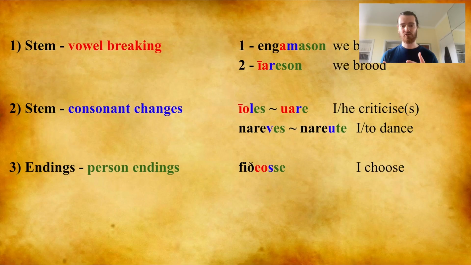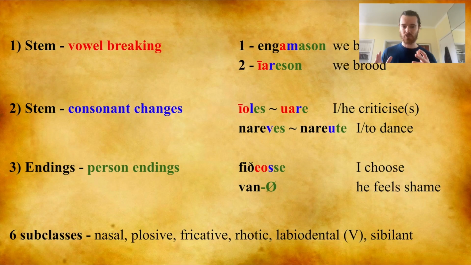The third change is person endings. Generally, consonant subclasses take the A endings, but there are notable differences. For example, filiosse takes the ending se, rather than as, is, us, or ace that we saw for engeames. Occasionally, there just won't be an ending. There are 6 consonant subclasses: nasal, plosive, fricative, rhotic, labiodental, also known as the V subclass, and sibilant. You'll occasionally see these abbreviated, so nasal will be N, sibilant will be S, and so on.